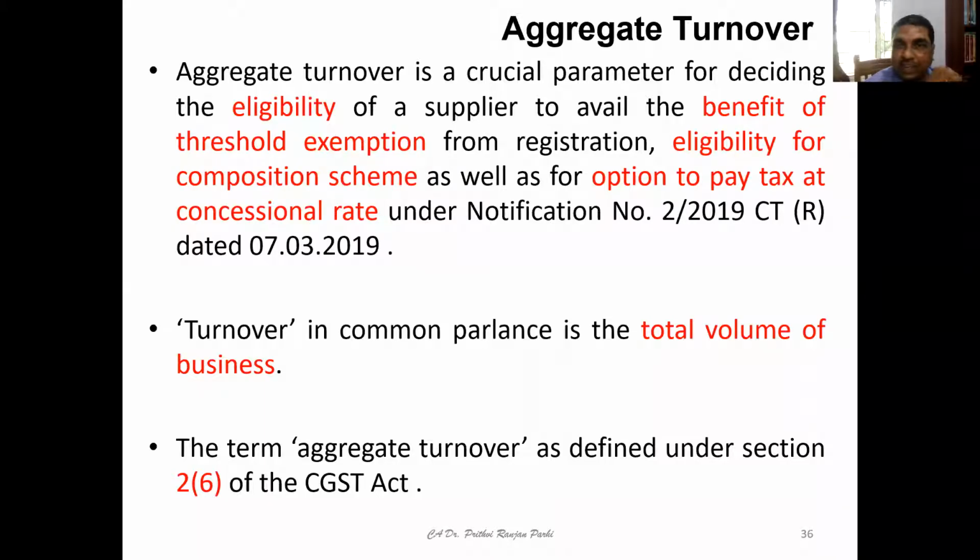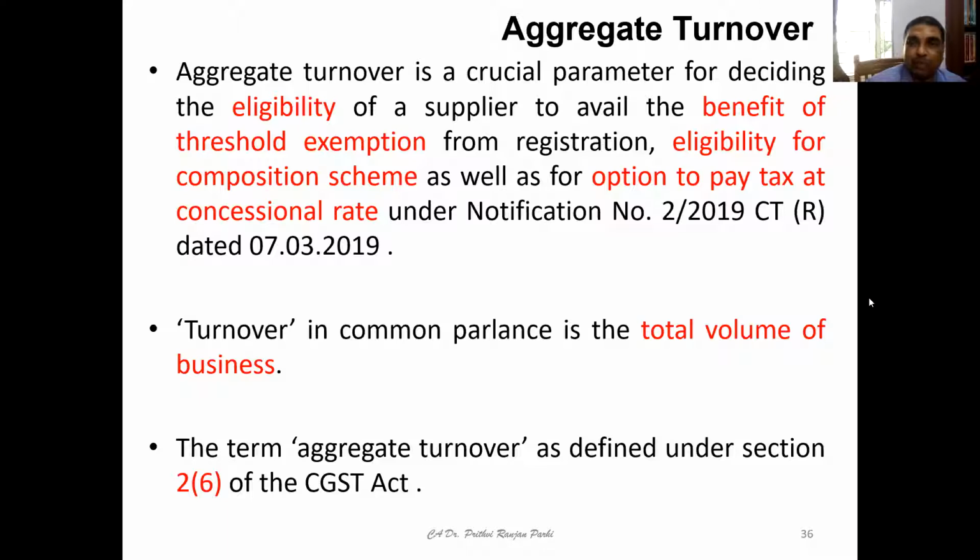But right now, please understand that aggregate turnover is important for all these things: for deciding whether the registration requirement is applicable or not, for deciding whether suppliers are eligible for the composition scheme or not, and for exercising the option to pay tax at a concessional rate under notification 2/2019 CTR.